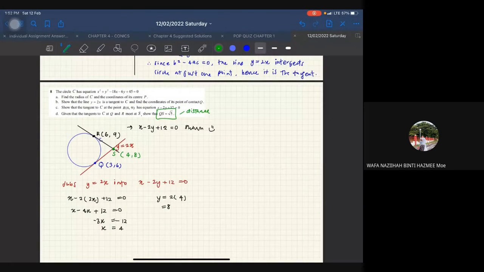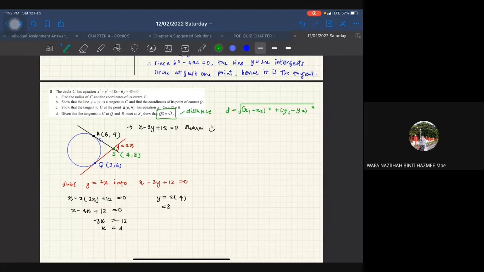Okay, so what is the formula of distance yang awak tahu? So formula of distance is equal to x1 minus x2 square and then plus with y1 minus y2 square, all square root.